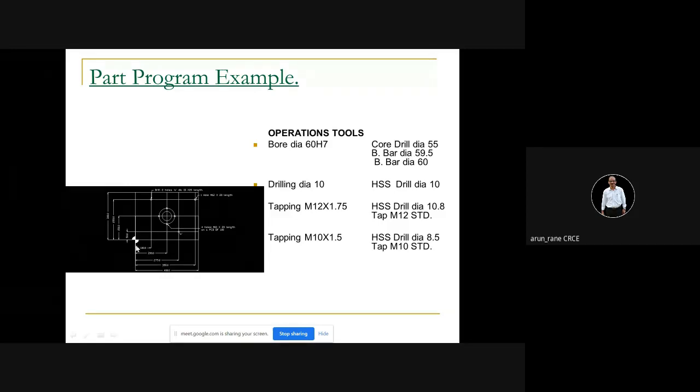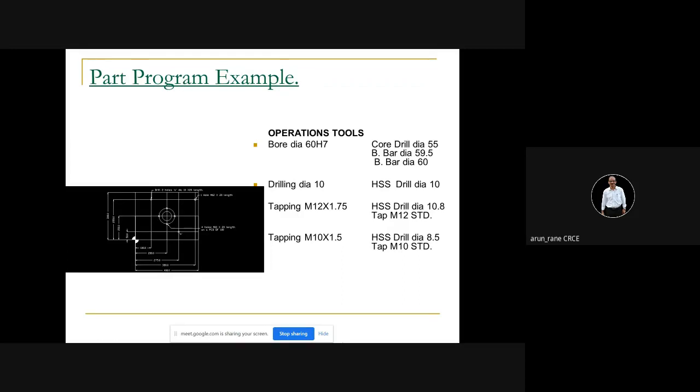Baseline technique is adopted, that is to avoid the tolerance tag. What is tolerance tag? That you will understand later. Now just इतना ही याद रखो, or if you can study on your own what is baseline technique. Since the dimensions are given from here, obviously you are taking this as a program 0 point. So once you have drawn the sketch, then next you have to make a table.